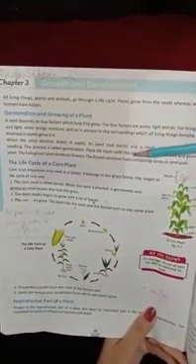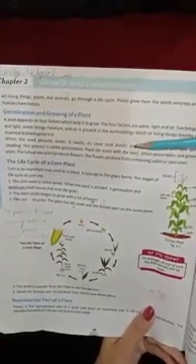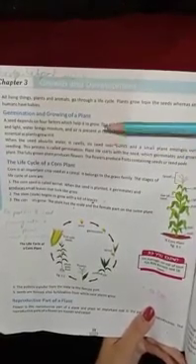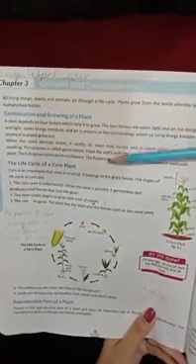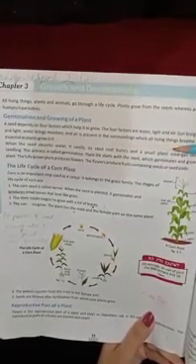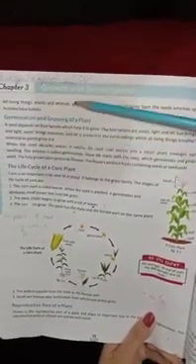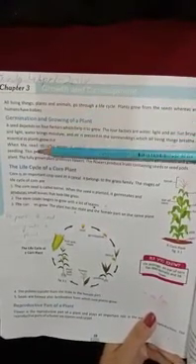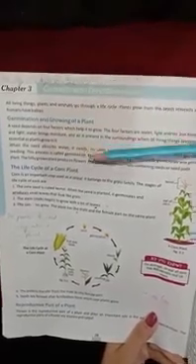Okay, so what does this mean? When you put a seed in soil and give some water, after some time it swells because it absorbs that water, and that outer covering, which is called seed coat, will burst out and a small plant emerges, which means comes out, and we call that small plant a seedling. This process is called germination. Germination means the process of a seed growing into a new plant.